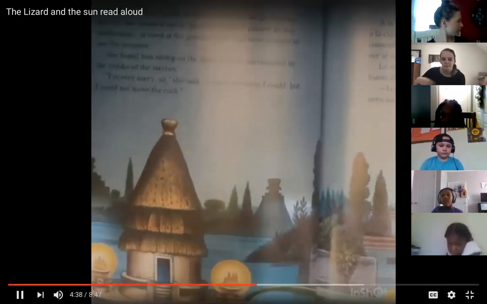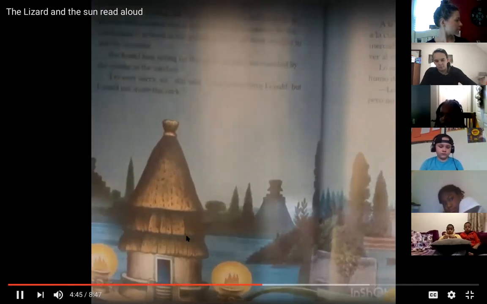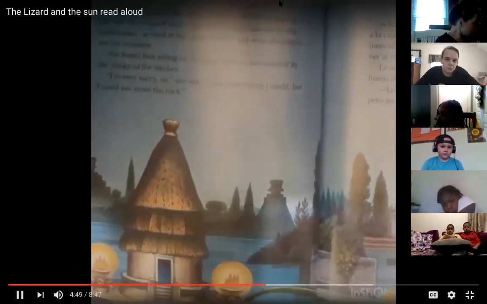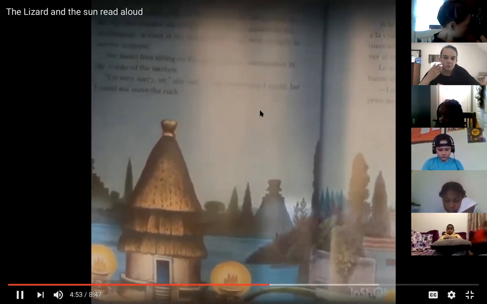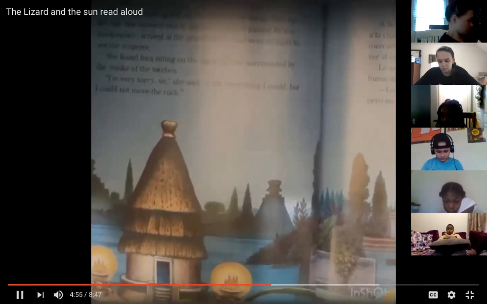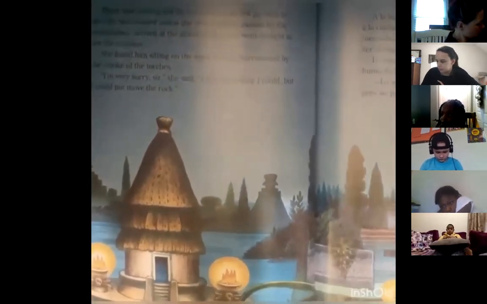The rock did not budge. There was nothing left for the lizard to do but go back to the city. She crossed one of the wide bridges, passed by the marketplace, arrived at the grand palace, and went straight to the emperor. She found him sitting on the same throne, surrounded by the smoke of the torches. "I'm very sorry, sir," she said. "I did everything I could, but I could not move the rock."